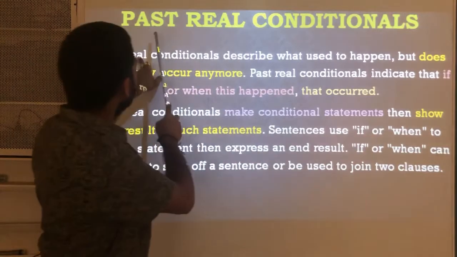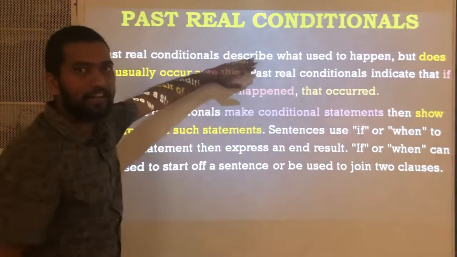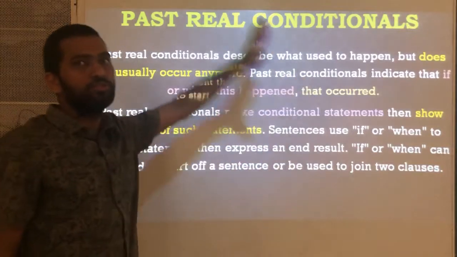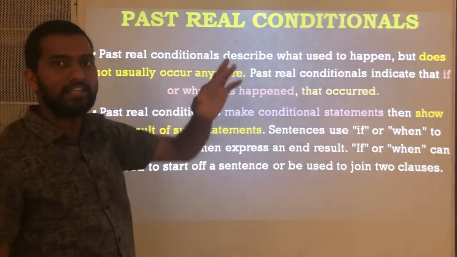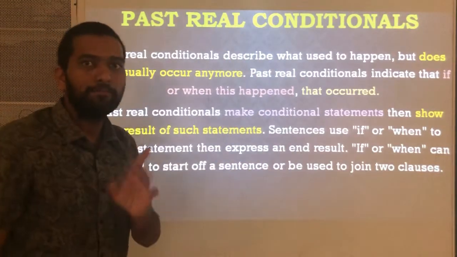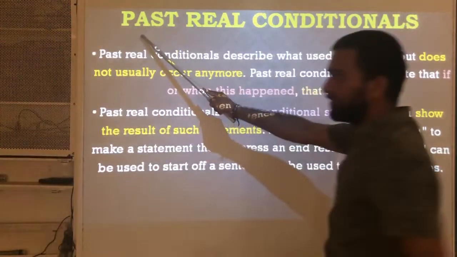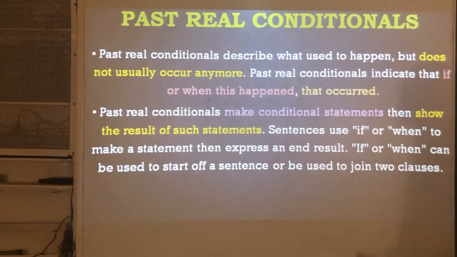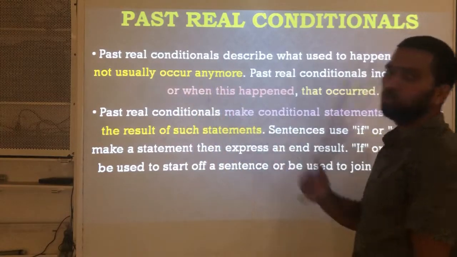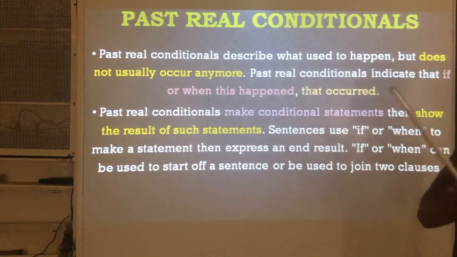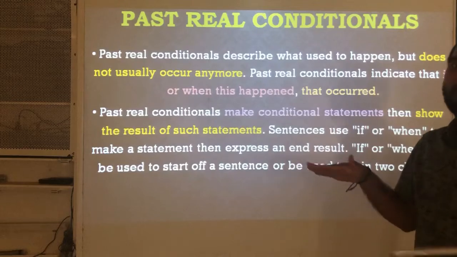So past real conditionals describe the actions which happened in the past. That is why it is called past real conditionals. But it does not usually occur anymore, meaning at this moment those actions are not going to happen.